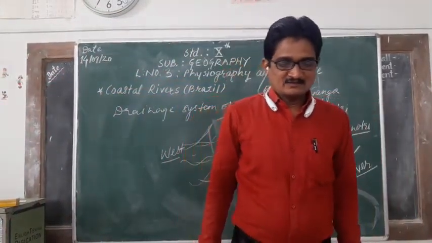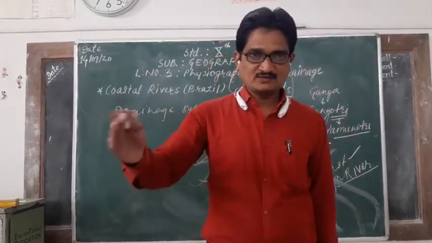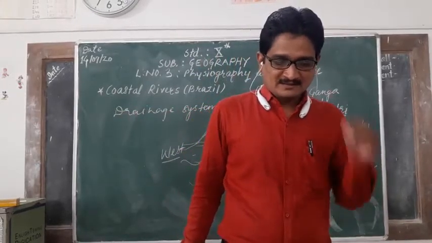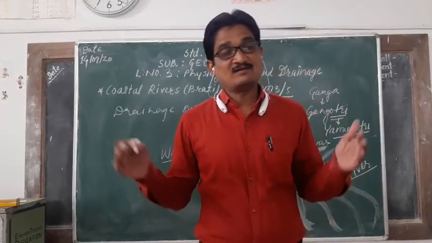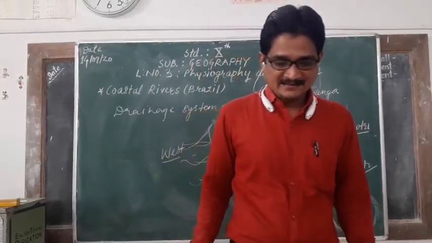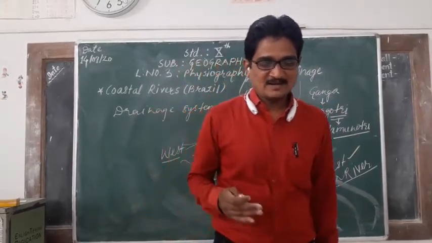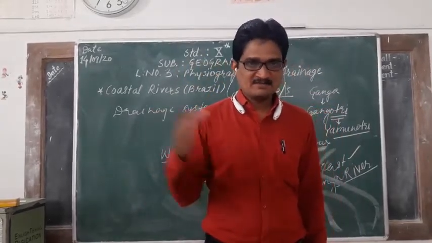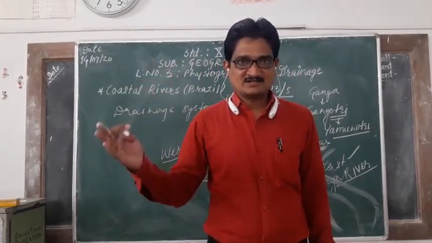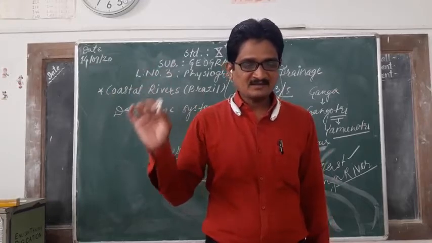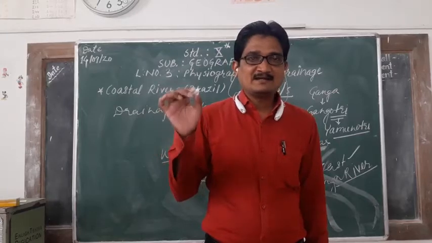So Ganga receives Brahmaputra and its tributaries in its lower reaches in Bangladesh. It is going towards Bangladesh. The huge volume of water and huge deposition has led to the formation of a large delta, as we discussed. And besides these Himalayan rivers, Ganga receives a number of tributaries from the peninsula. Which tributaries are there? Note down: Chambal, Ken, Betwa, Son, and Damodar, etc.